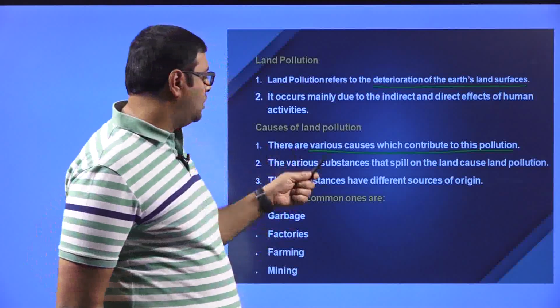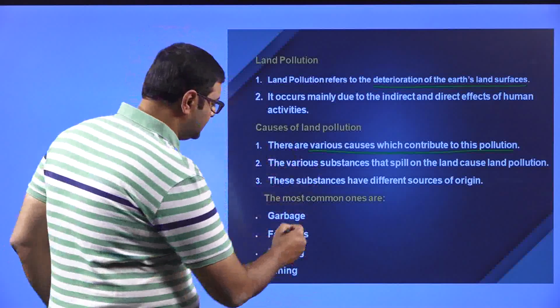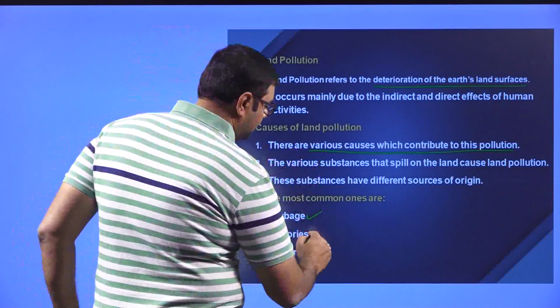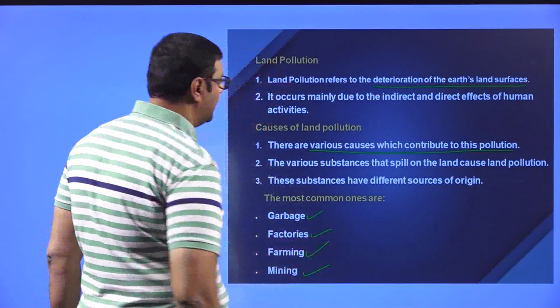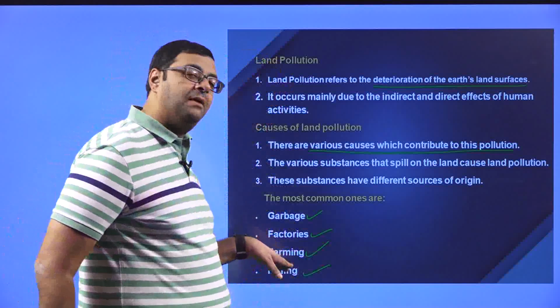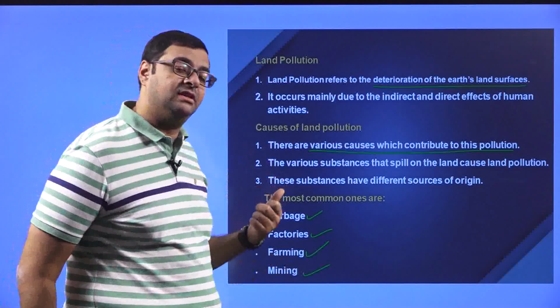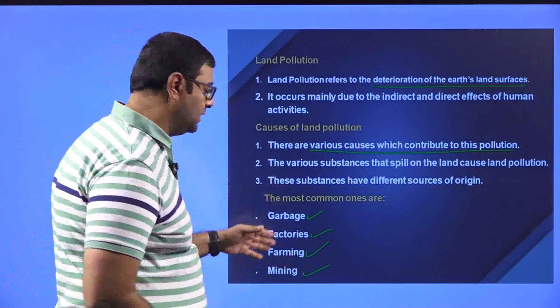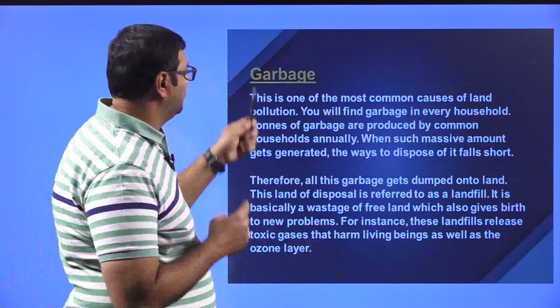Next, the most common causes of land pollution are: first one is garbage, second one is factories, third one is farming, and fourth one is mining. Please don't mistake here: farming, how is it polluting? Because of wrong agricultural practices, which I have seen in the earlier session. So we are going to see that. All right, then moving on, garbage.